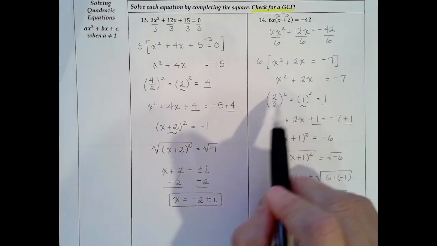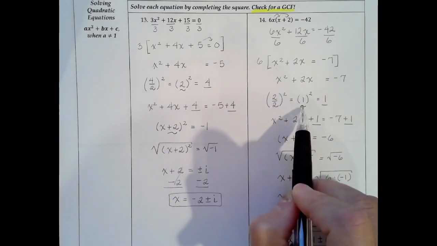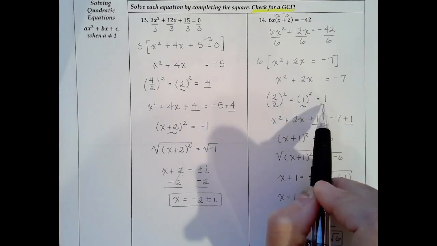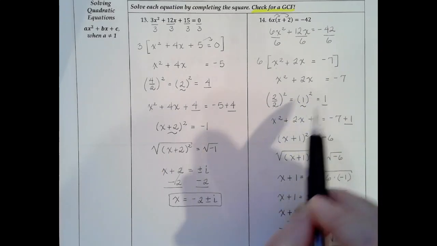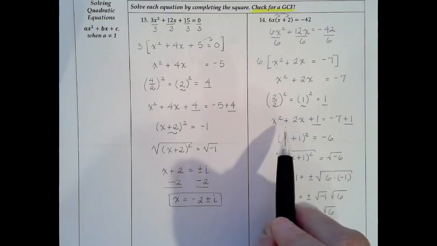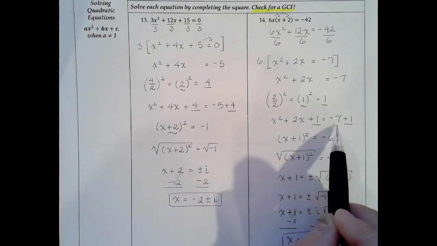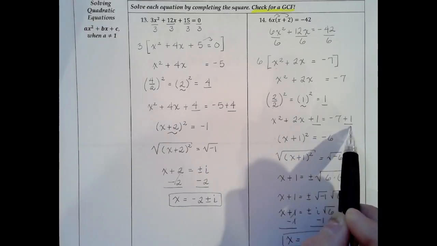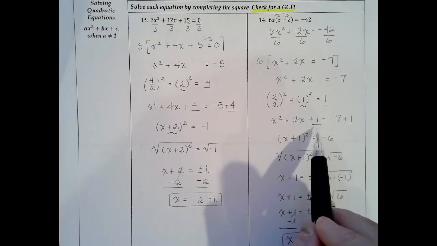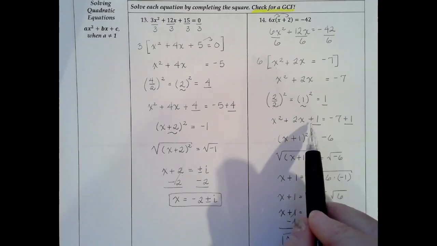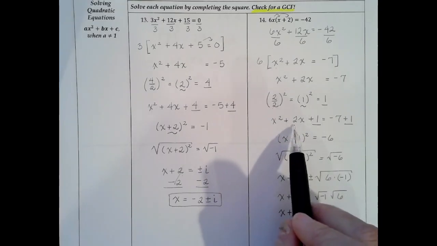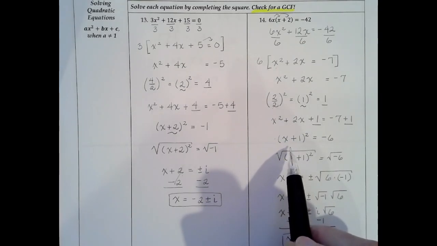We're going to take the 2, divide it by 2. That gives us 1. Then we're going to square the 1, and 1 times 1 is just 1. So we will add 1 to both sides of the equal sign. So x squared plus 2x plus 1 equals negative 7 plus 1. So we're looking for two numbers that multiply to get 1. They're both going to have the same sign, and when you add them together, you get a positive 2, so they're both going to be positive.